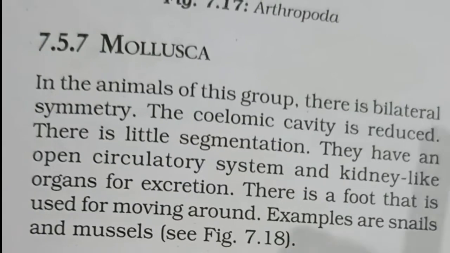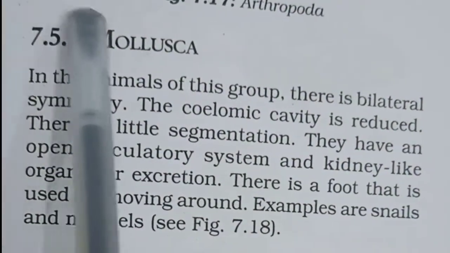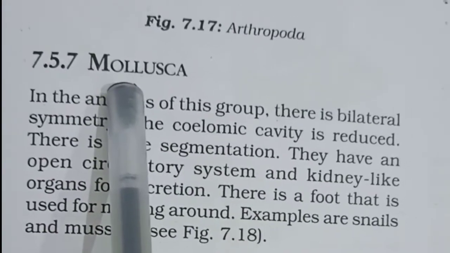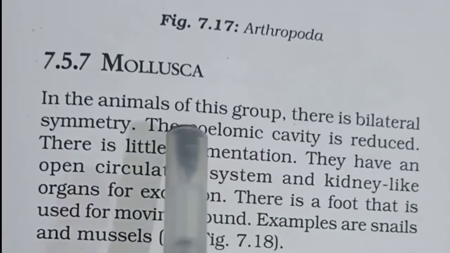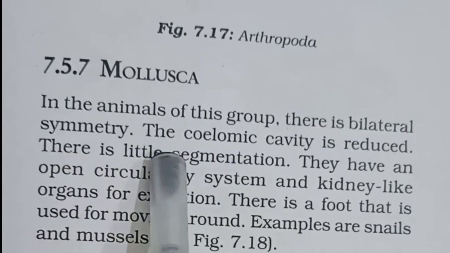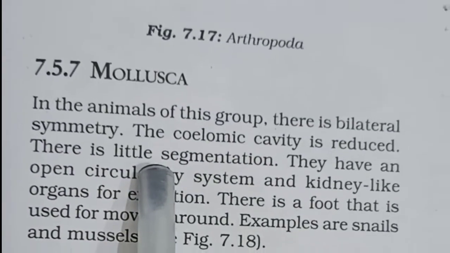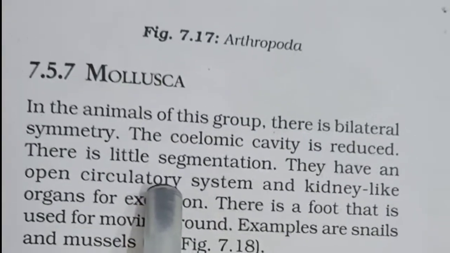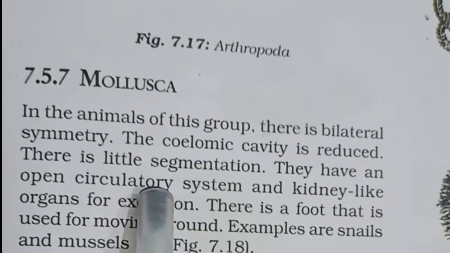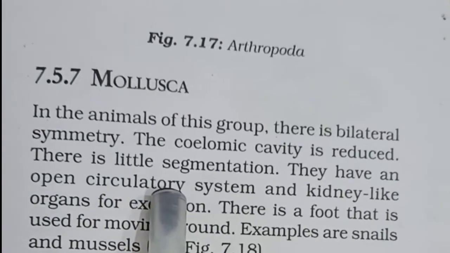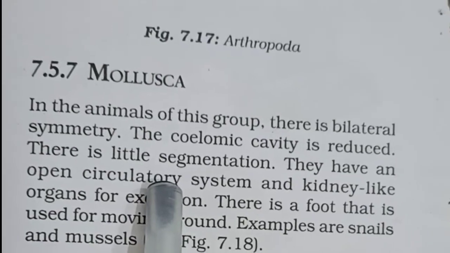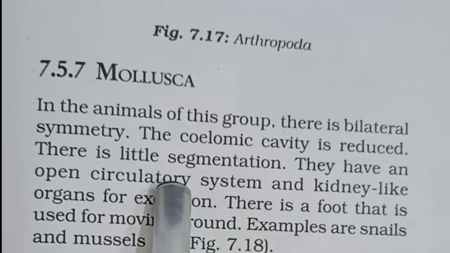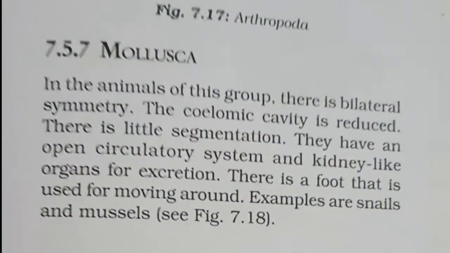Next we have got mollusca. The word mollusca is derived from the Latin word molluscus, which means soft. So the body of this group of animals is soft, bilaterally symmetrical with little segmentation and without any appendages, without any helping organs. The size of the body varies from microscopic to a giant form such as octopus of about 50 feet.